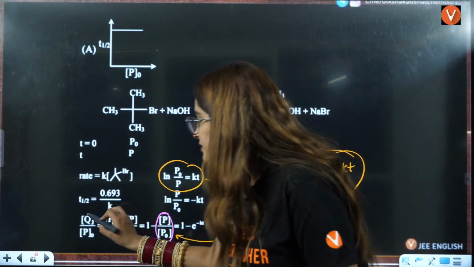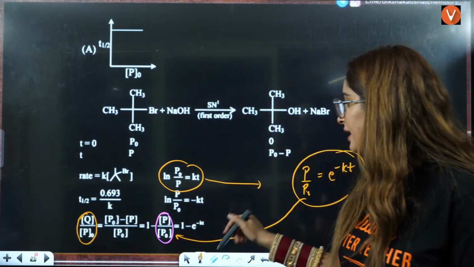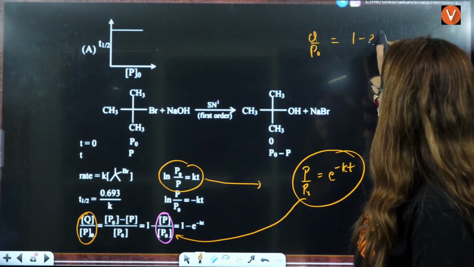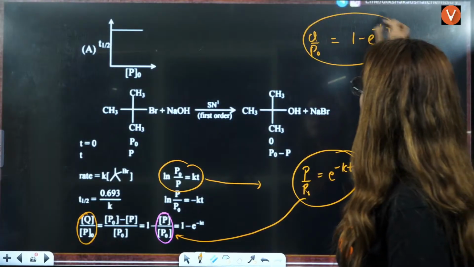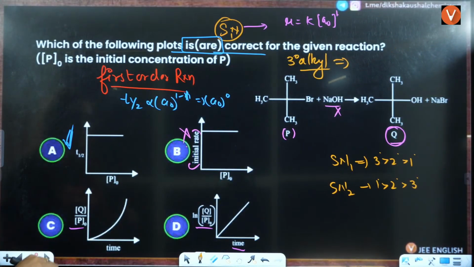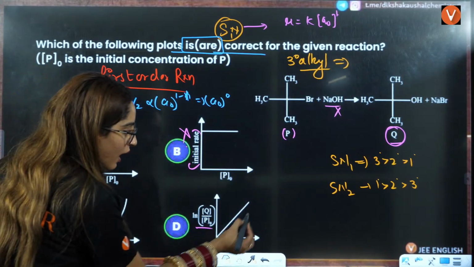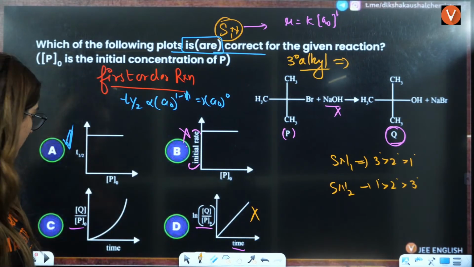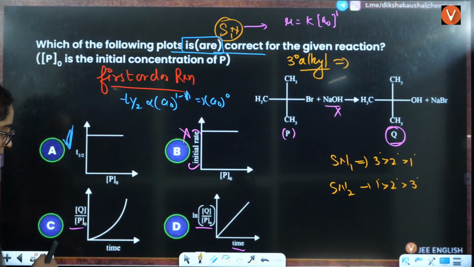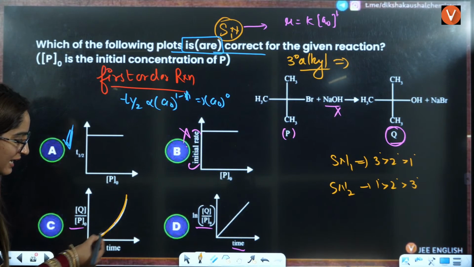Right? So that means Q by P naught is directly 1 minus e raised to power minus Kt. That is the graph. Now this graph is the exponential graph, right? And here you can't see any exponential, right? If you see this graph here, Q by P naught, it is exponentially increasing.